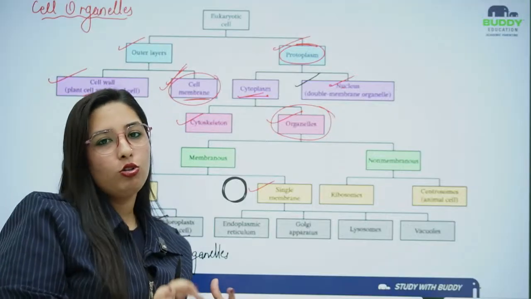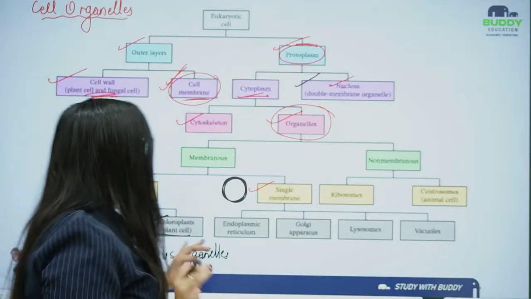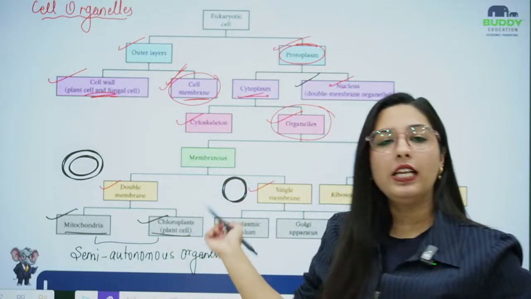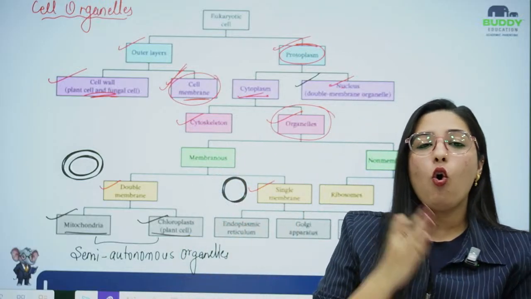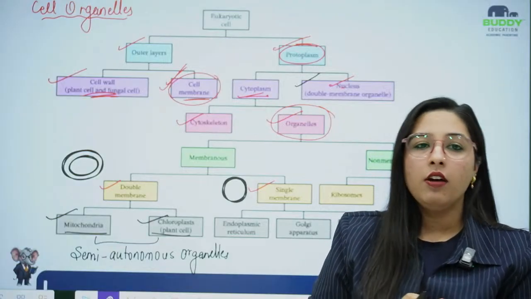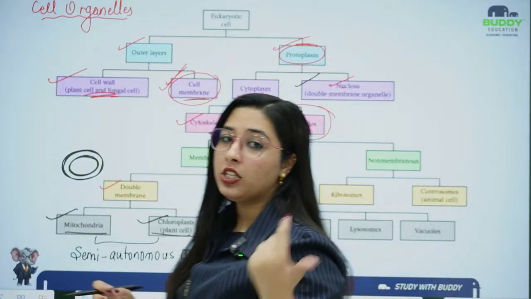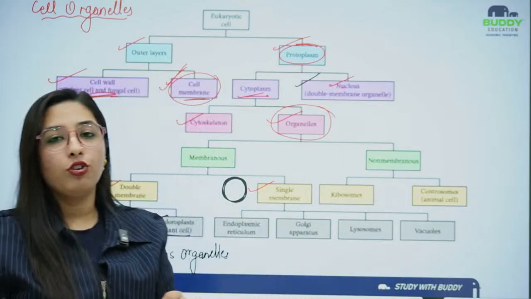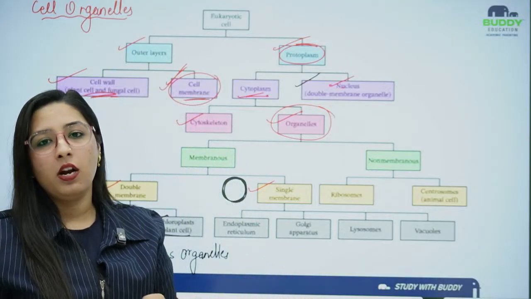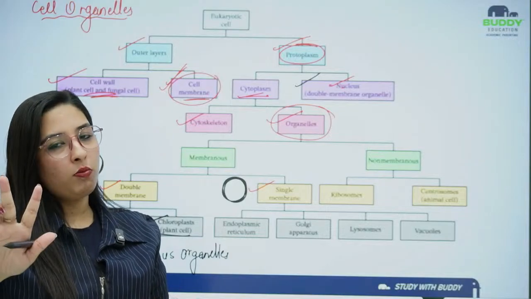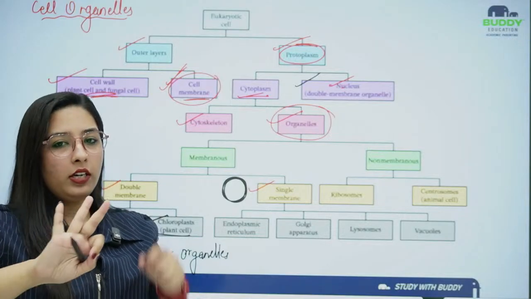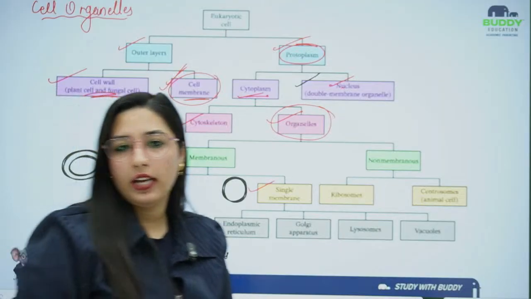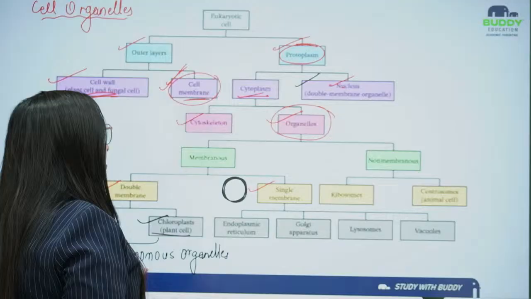Same here also, these organelles, mitochondria and chloroplast, are semi-autonomous organelles working with the cell, but they also have their own personalized structures where they are performing their own functions, their own activities. These are semi-autonomous organelles. Always remember, mitochondria, chloroplast, semi-autonomous organelles. Three double membrane organelles: mitochondria, chloroplast, nucleus. Never forget this.